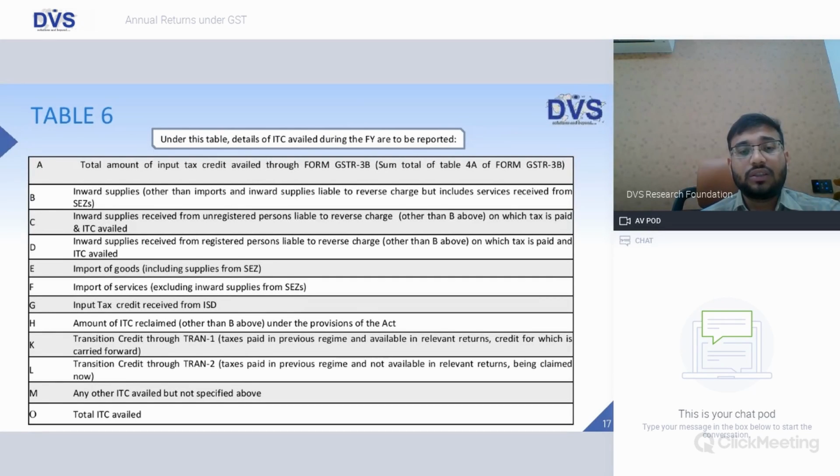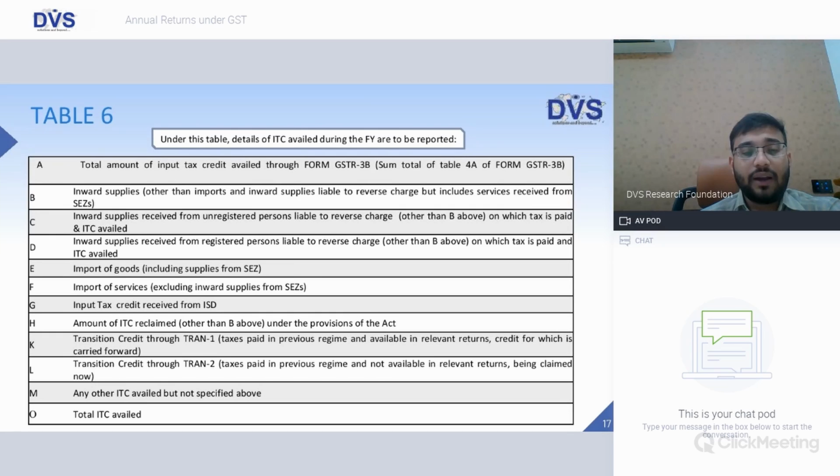Inward supply received from unregistered persons liable to reverse charge other than B above, on which tax is to be paid and ITC availed. Inward supply received from registered persons liable to reverse charge other than B above, on which tax is paid and ITC is availed. So B is inward supplies other than imports and reverse charge. C is inward supplies on reverse charge basis from unregistered persons. D is inward supplies on reverse charge from registered persons. E, import of goods including supplies from SEZ. F, import of services excluding inward supplies from SEZ.